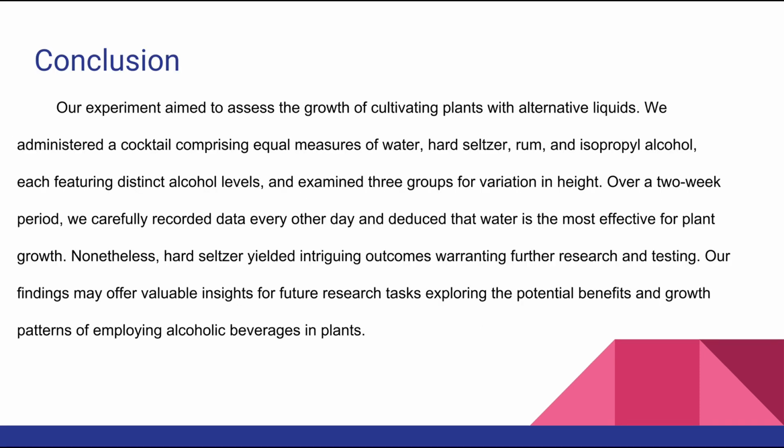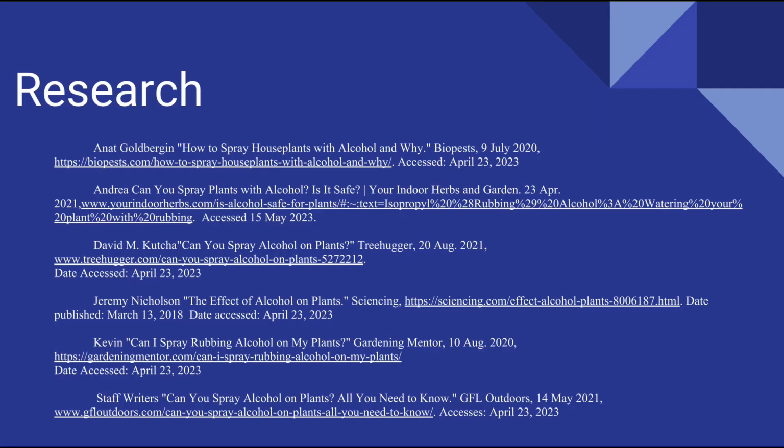In conclusion, our experiment aimed to assess the growth of cultivating plants with alternative liquids. We administered a cocktail comprising equal measures of water, hard seltzer, rum, and isopropyl alcohol, each featuring distinct alcohol levels, and examined 3 groups of variation in height. Over a 2-week period, we carefully recorded data every other day and deduced that water is the most effective for plant growth. Nonetheless, hard seltzer yielded intriguing outcomes warranting further research and testing. Our findings may offer valuable insights for future research tasks, exploring the potential benefits and growth patterns of employing alcoholic beverages in plants. Here's our research.